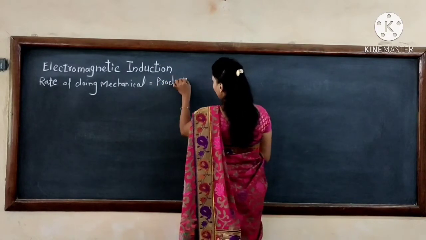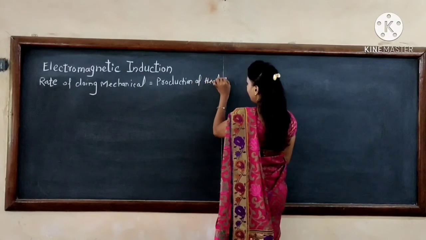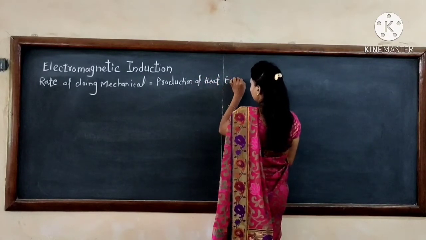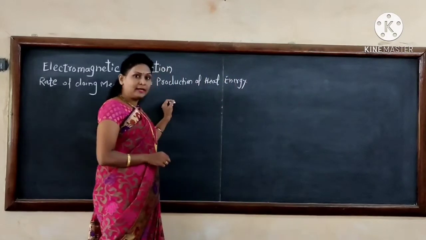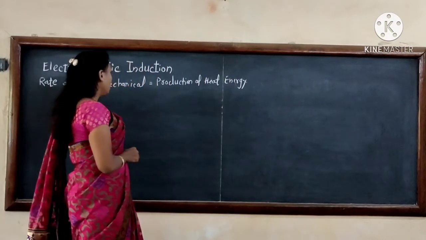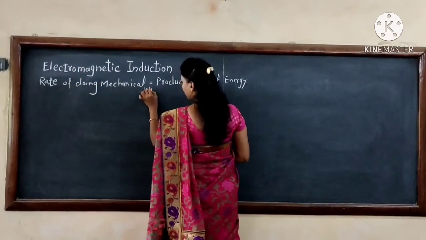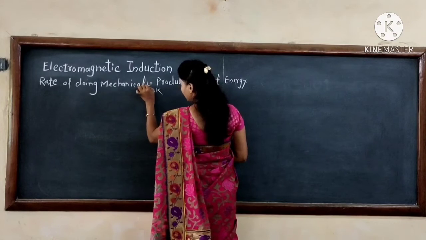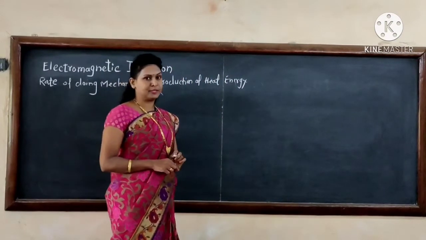That means the question is: derive an expression for the rate of doing mechanical work. That means the mechanical work is equal to the production of heat energy.